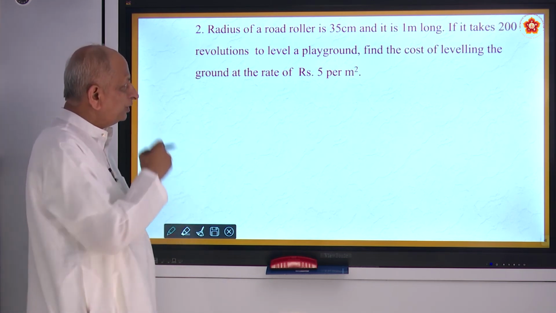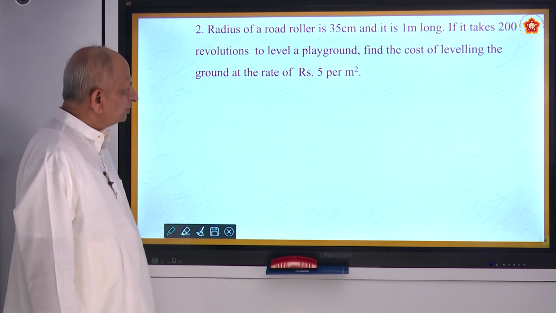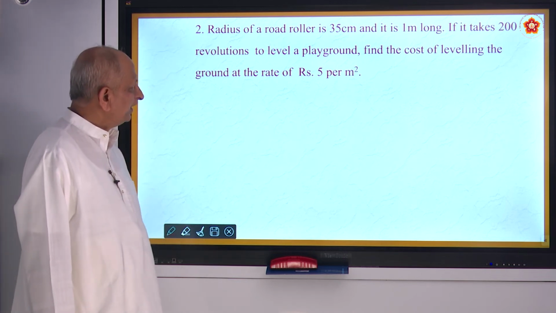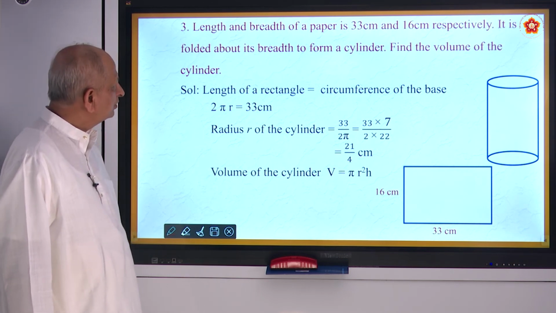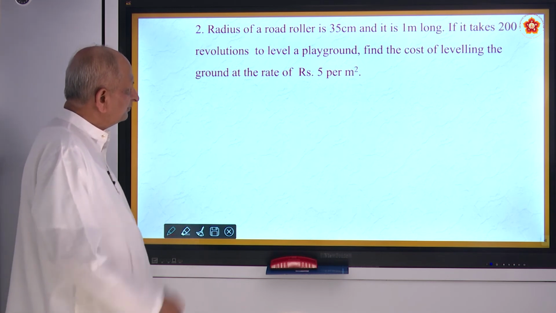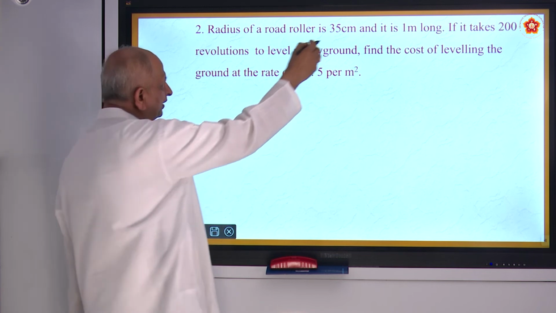Radius of a road roller is 35 centimeters and it is 1 meter long. So long means it becomes height. So radius is given to be 35 centimeters. 35 centimeters, you must make it into meters. Is it not?